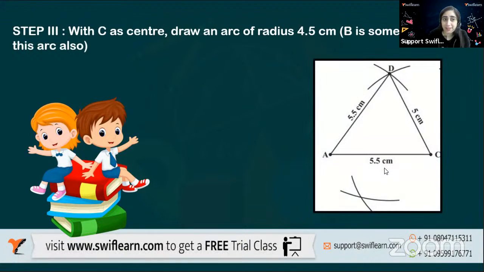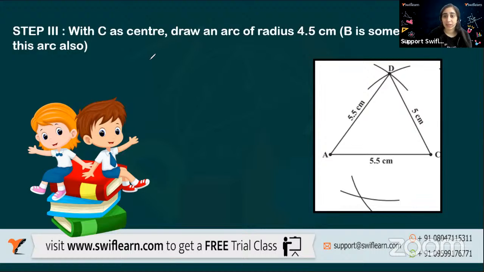No, it's easy for you also. Just relax. See, I'll explain it again, Mohit. Don't worry, it's not easy at first. We also have been in the same situation, right? It was tough for us, but the moment you know it, it's very easy. So with C as a center, you'll draw an arc of the radius 4.5 centimeter. See, the rough sketch is there, right? So things get very sorted. It is easy to do it.